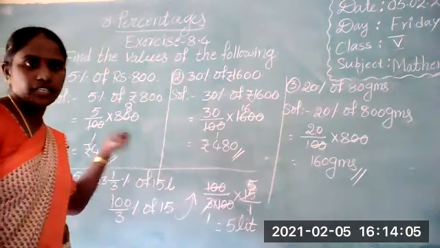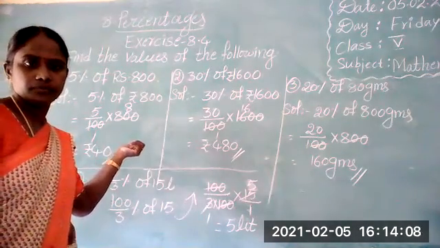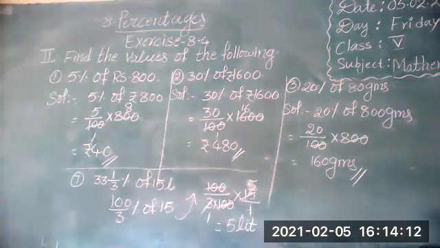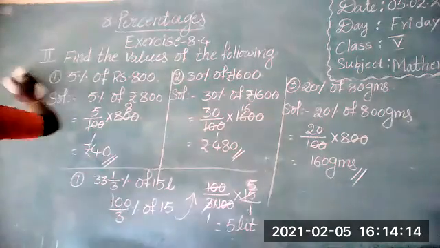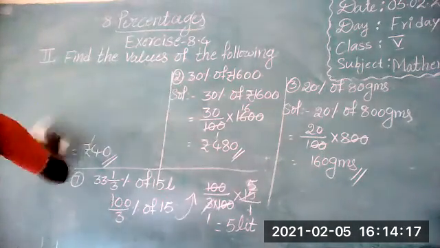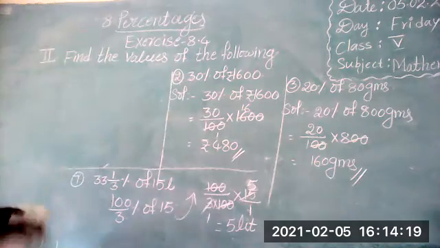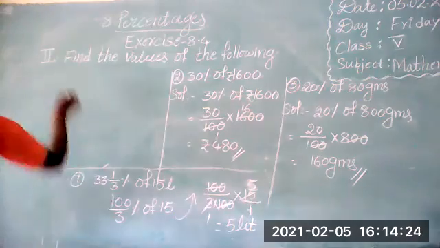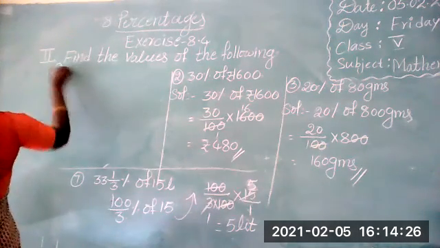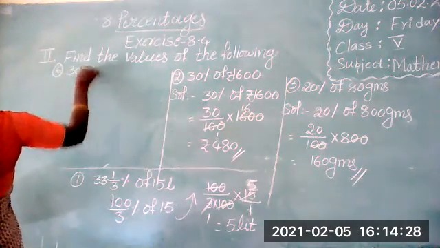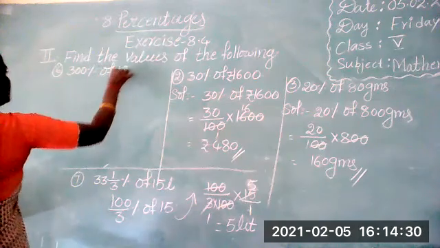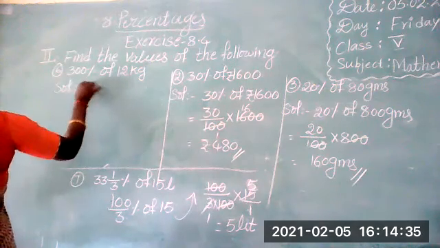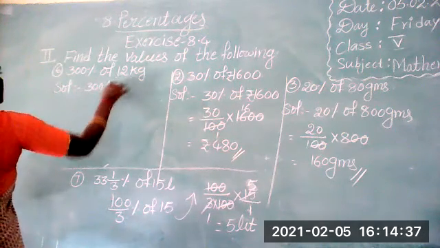Did you complete? Shall I erase? Okay, sixth one. What is the sixth one? 300 percentage of 12 kgs.